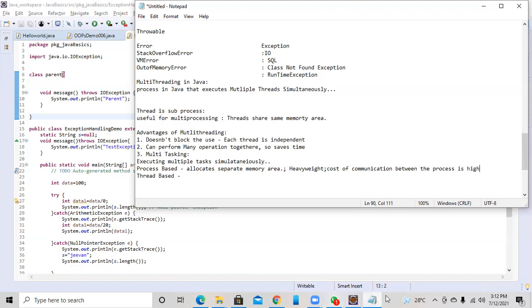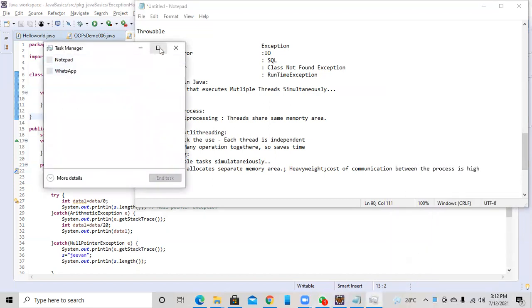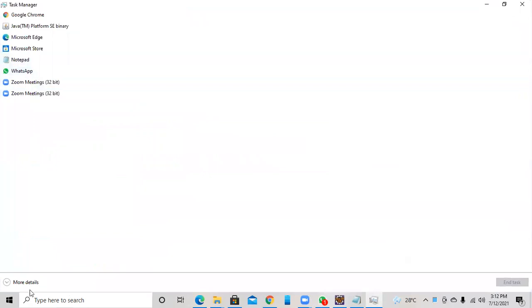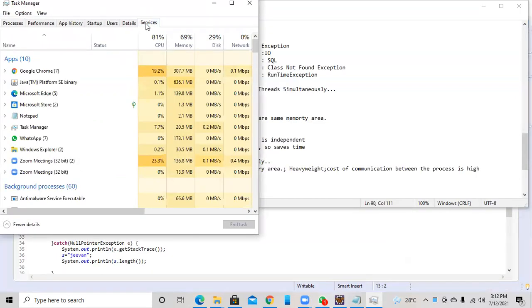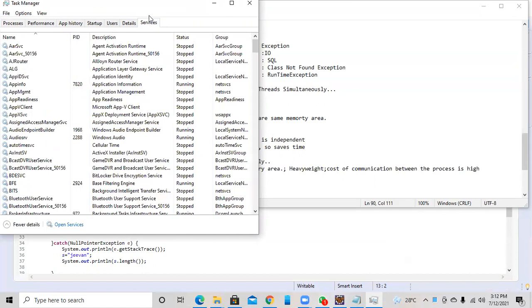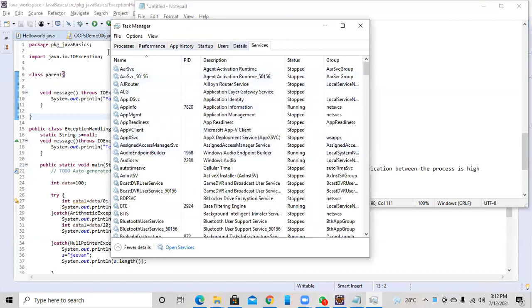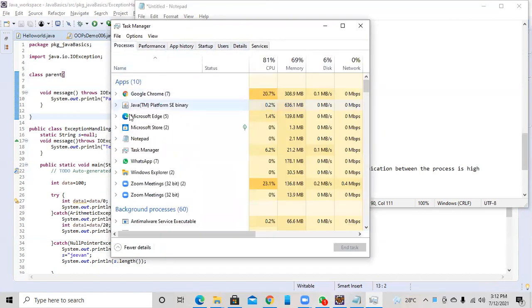I will show you in practice how many threads are running now. Just look here at services. These many services are running in the backend. Look at the processes: Google Chrome, Microsoft Edge. These are processes, not threads. To switch from one process to another is very costly. Each process has a separate memory address, and the communication between the processes is heavy.